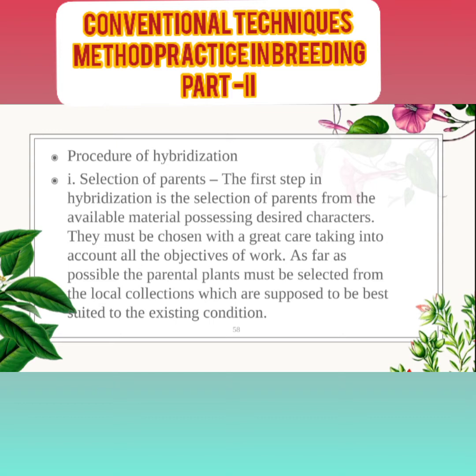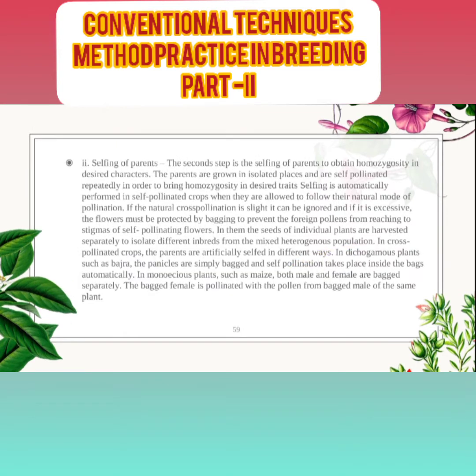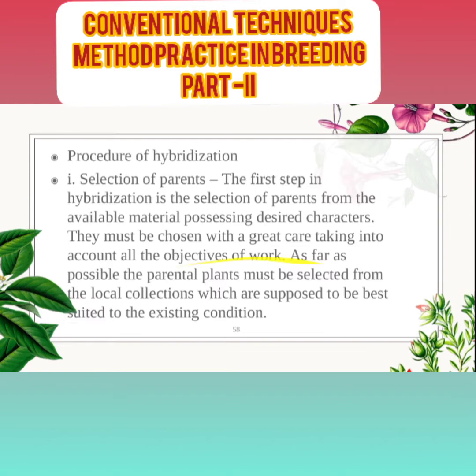This is the first step of hybridization: the selection of parents from the available material possessing the desired characters. They must be chosen with great care, taking into account all the objectives of the work. As far as possible, parental plants must be selected from the local collection, which is supposed to be best suited to the existing conditions. That is the selection of parents.